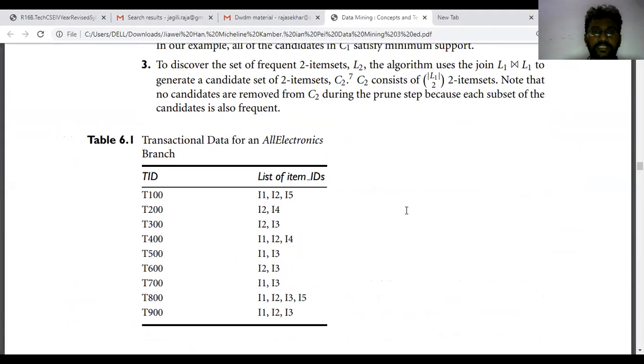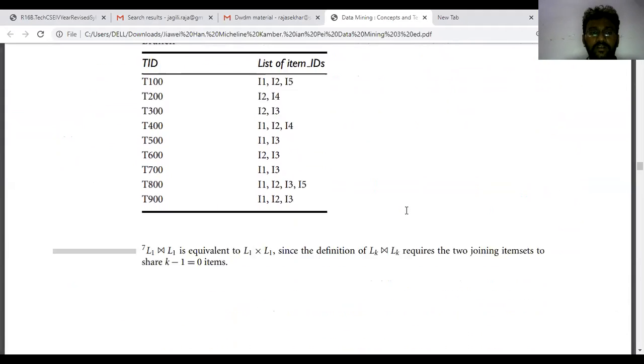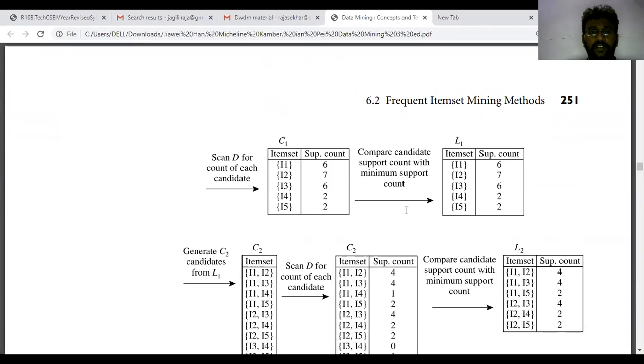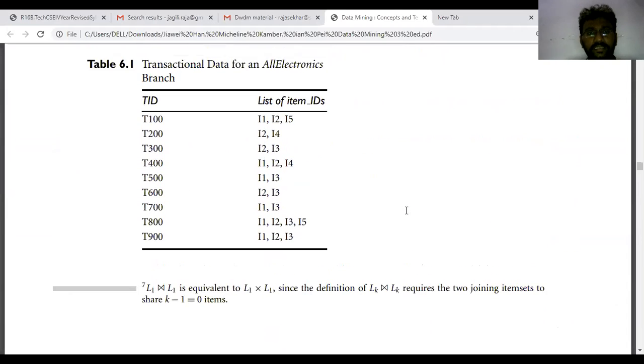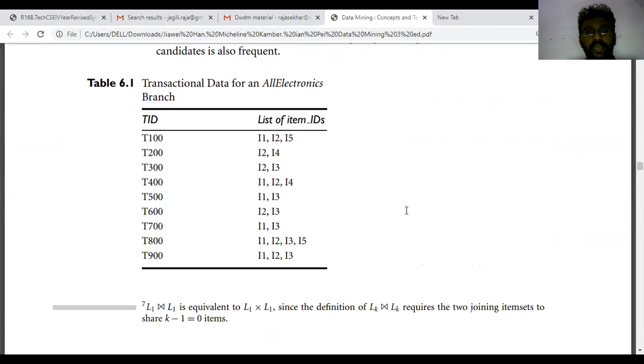This is the transactional data for all the electronics, that is TID equal to T100 to T900, and the list of items. In the first scan, you have to observe how many items there are. For example, I1, I2, I3, I4, I5. Is there any item above I5? That means, other than I1, I2, I3, I4, I5, there are no other items available in that particular data set.